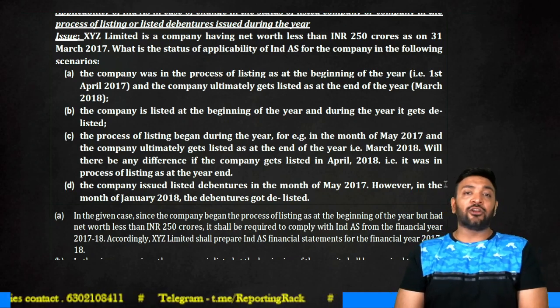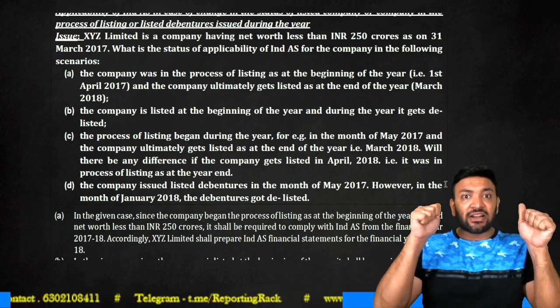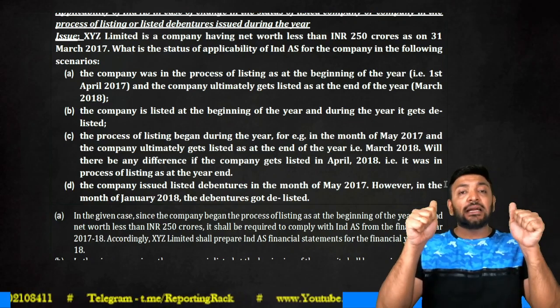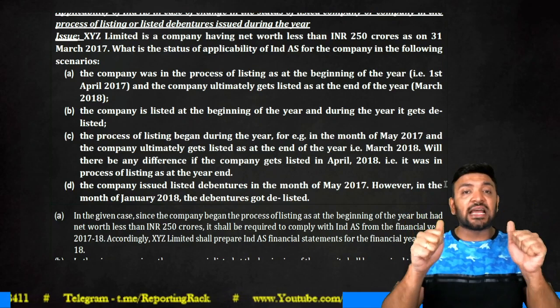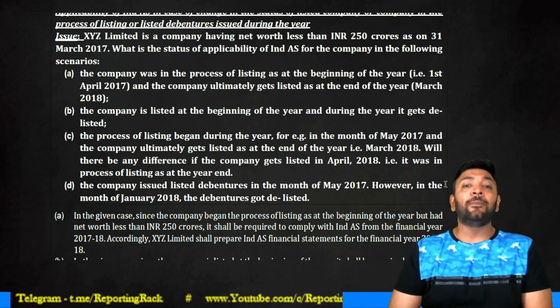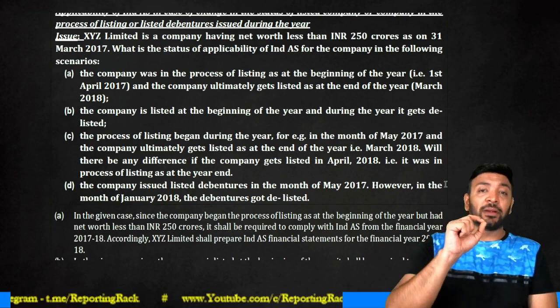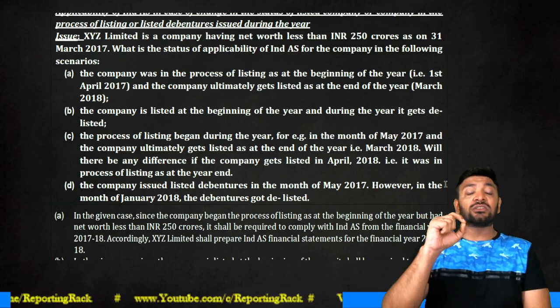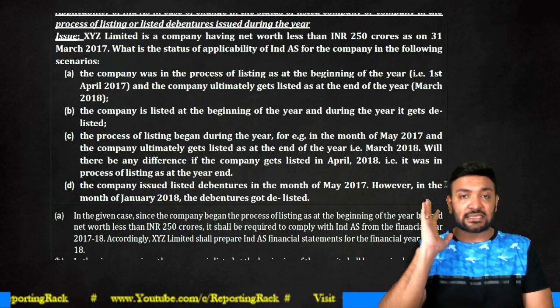Look at the first scenario. 1st April 17 and 31st March 18 are the two most important dates since the company has a net worth of less than 250 crores. Here it is in the process of listing at the beginning of the year, but by the time it came towards the end of the year 2018, the company is listed.